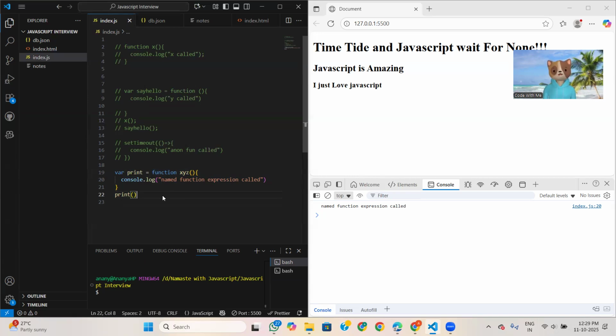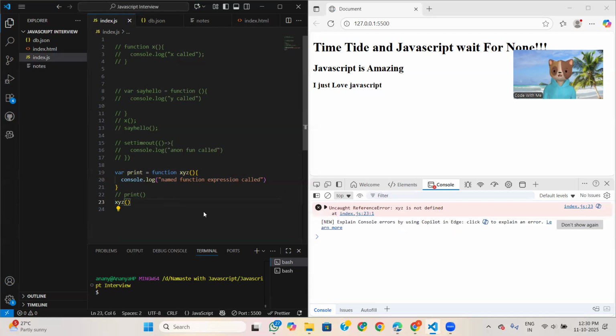Then this named function expression is useful in recursion and while doing debugging. In that scenario we will use this named function expression. But okay, here this is a function, so if we try to call this, what will happen? xyz reference error. xyz is not defined, but here we have defined this, then why? Any idea?